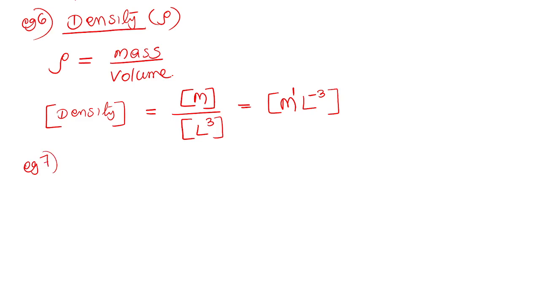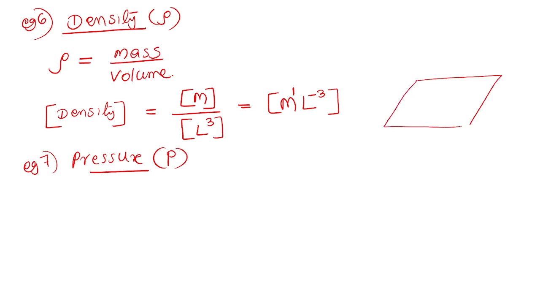Write the dimensions of the following physical quantities. The example 7 is pressure. Pressure P. For the time being, you please understand the pressure means, listen, there is an area. There is an area and there is a force acting on this area. Uniformly there is a force. For example, a vehicle.